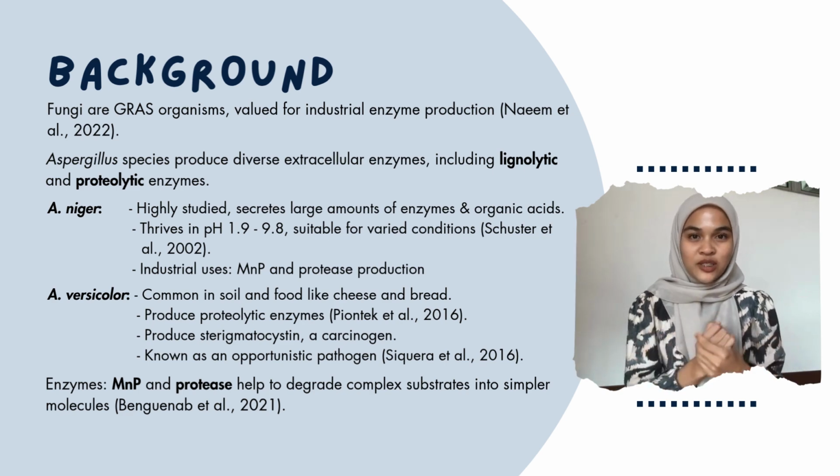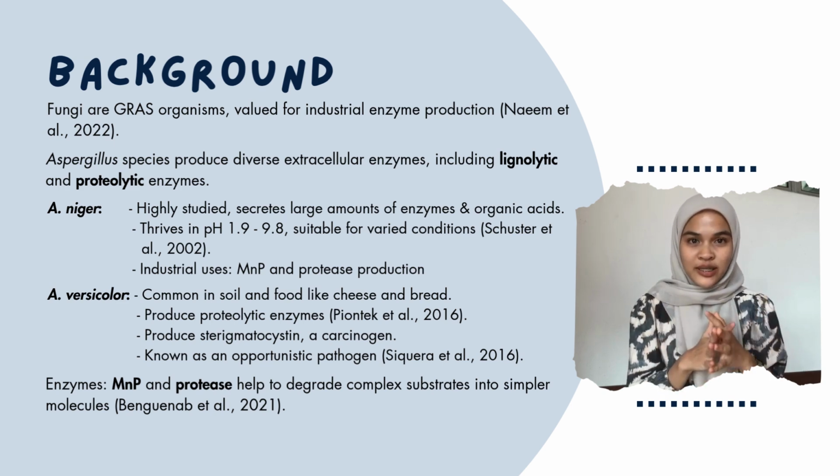On the other hand, Aspergillus versicolor is commonly found in natural environments such as soil and in food products. It is less studied, but it is known to produce proteolytic enzymes and sterigmatocystin, which is a carcinogenic compound. Furthermore, it is also known as an opportunistic pathogen that can cause infections in humans and animals.